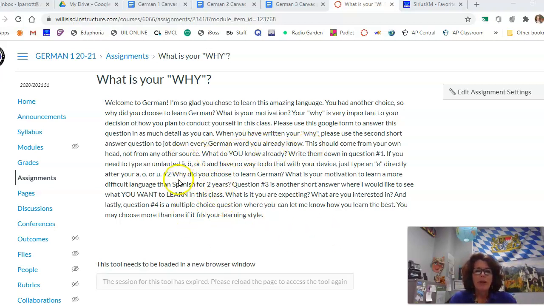So you are going to look through this and read through all of this. If you have a computer like my Chromebook, I don't know how to make the umlauts, the little 2 dots over the A's, O's, or U's. So just put an E right after the A, O, or U, and that's the same thing.